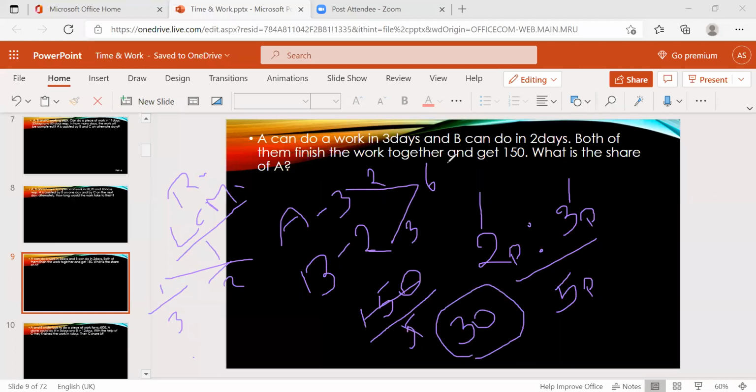If they ask for A, how many parts? 2 into 30, so 60. If they ask for B, 3 into 30, 90. So 60 rupees for A, 90 rupees for B.